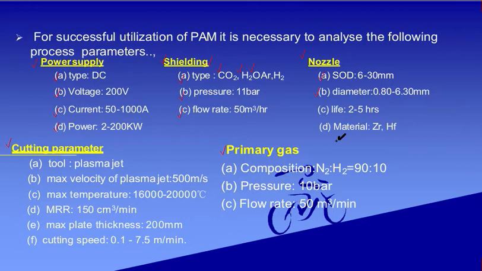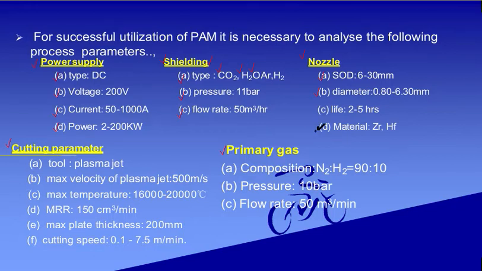So there is a chance of getting eroded. If the inner material of the nozzle gets eroded, then there is a defect while you are performing the operation. So to avoid this and to obtain a high accuracy level, the nozzle lifespan has been considered to be 2 to 5 hours.